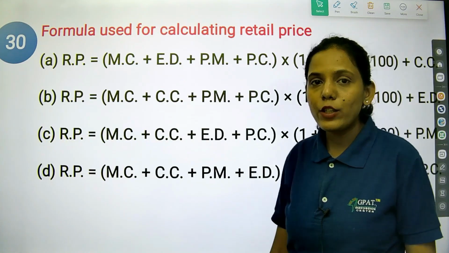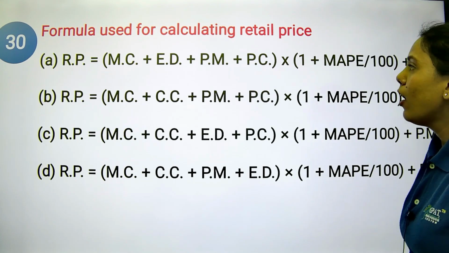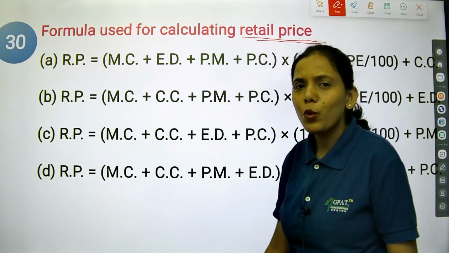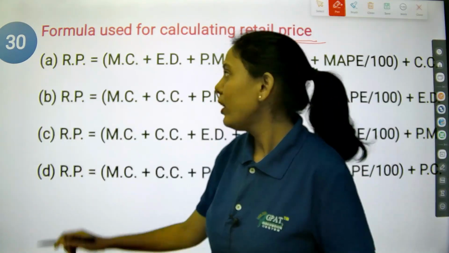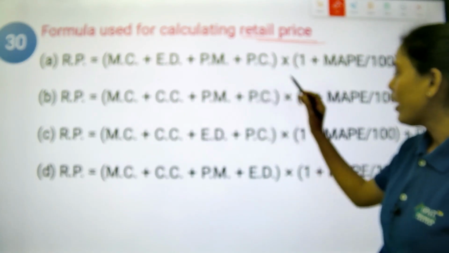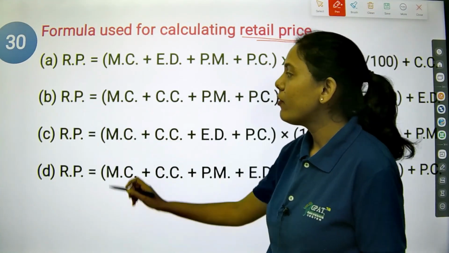The next question is formula used for calculating retail price. You might have heard about MRP, that is maximum retail price. In that only we have this retail price. What is the formula? Whatever abbreviations you are seeing, the first is RP.